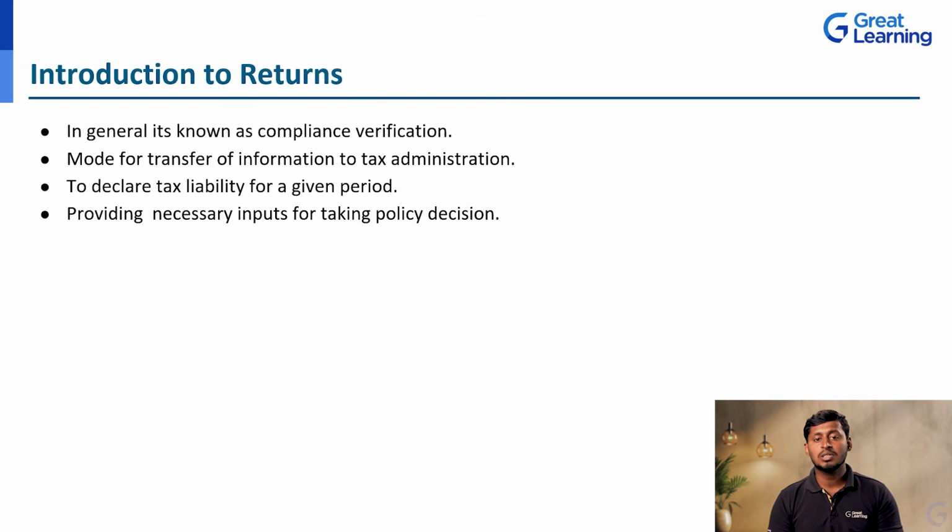Within the 12 months, whatever turnovers or transactions they have done, and whatever GST they have collected, as per that they need to file and then pay the tax. Providing necessary inputs for taking policy decisions: as per the GST, whatever the decisions or mandatory rules and regulations are there, they need to be taken care of in these GST returns.